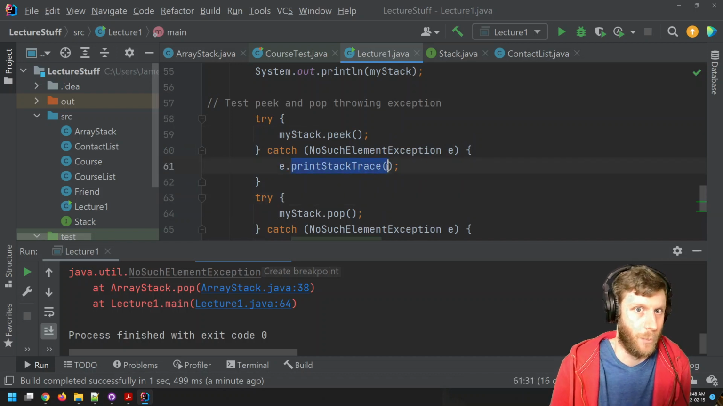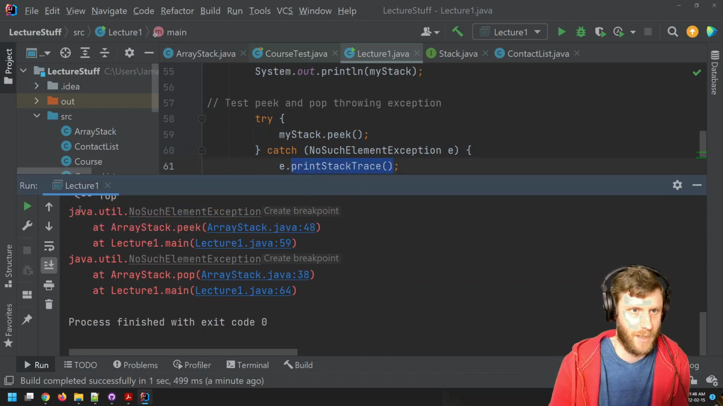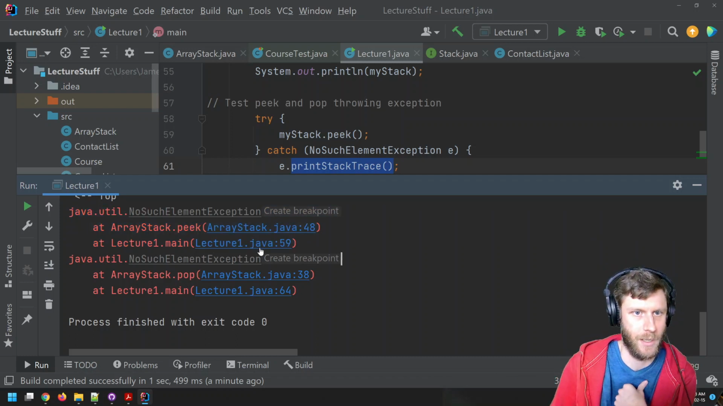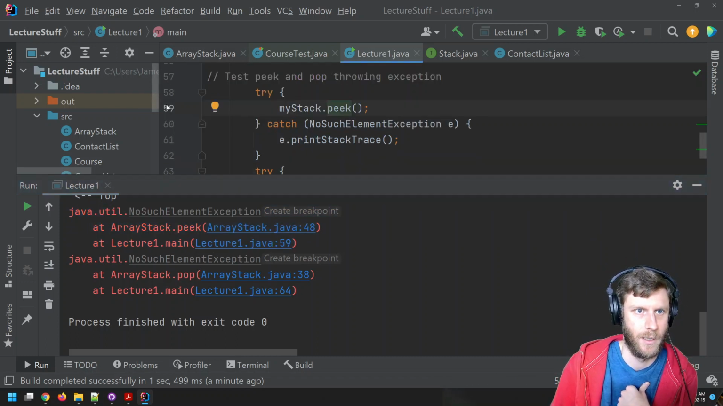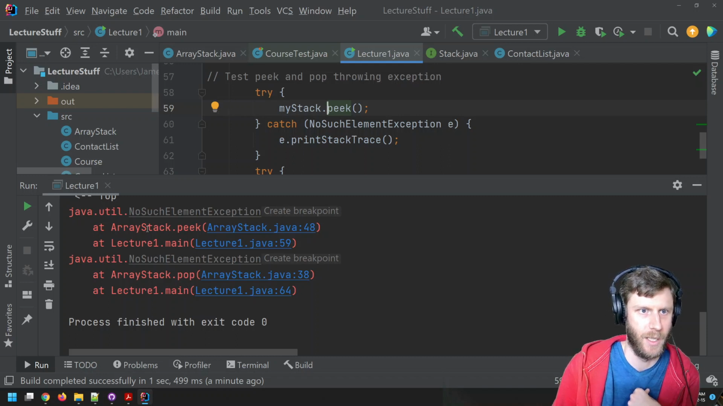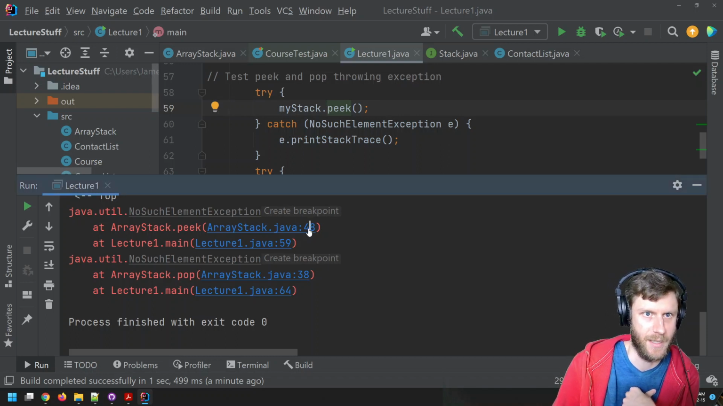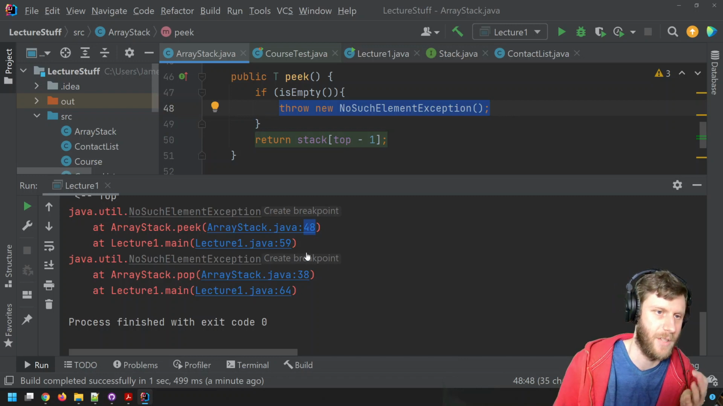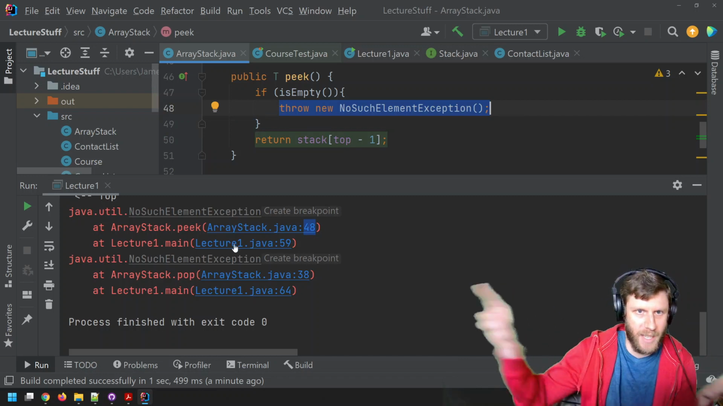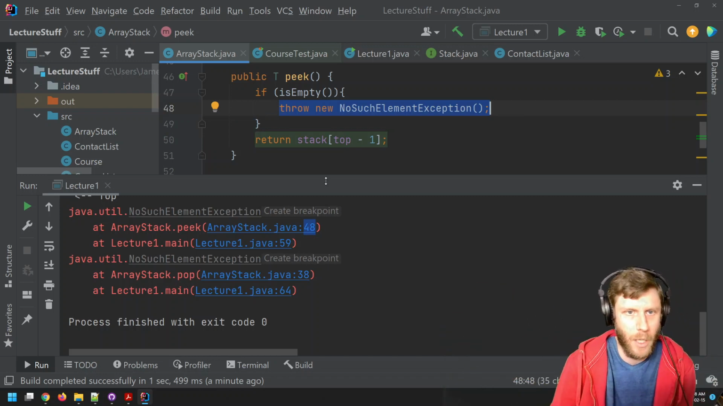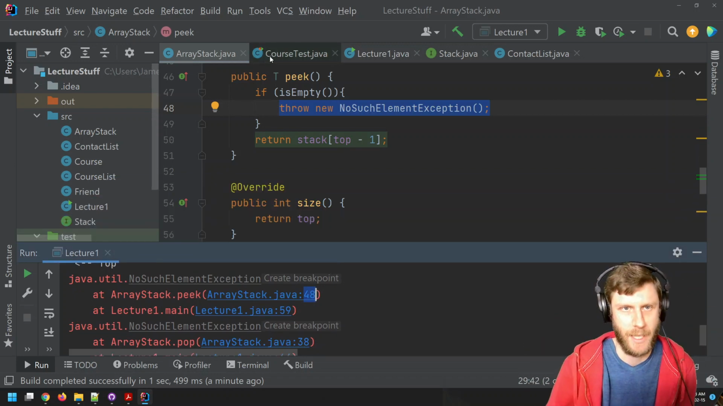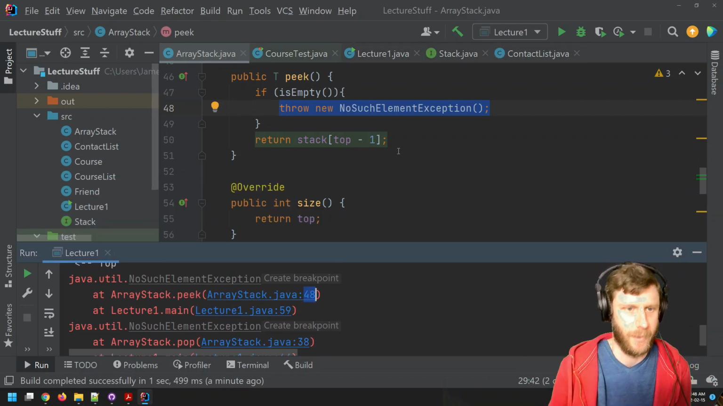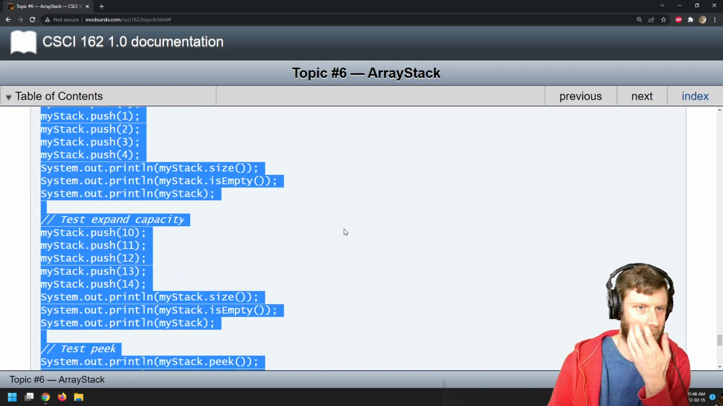print the exception, print stack trace, which is just saying this. And it's cool too, right? It's saying, okay, on Lecture 1, line 59, right here, you called ArrayStack peek, and if I click on this, it'll take me to ArrayStack peek, line 48, that throws this exception. So it kind of tells you the stack trace. It tells you where in the code and how it got to that method where something went wrong. Neat little information that you might care about. Yeah. Cool. There's the code.